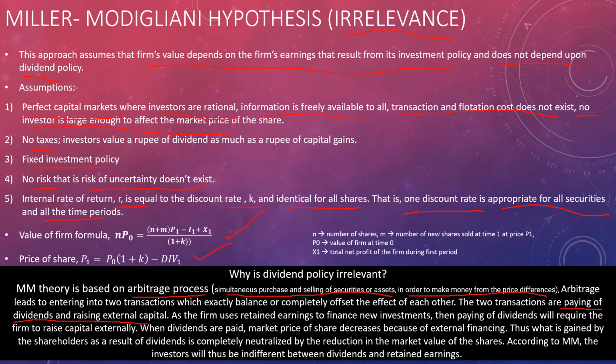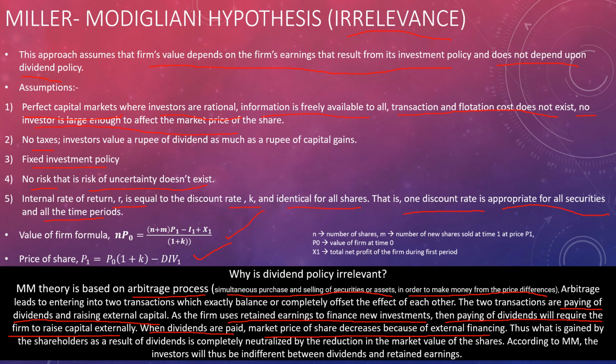So if the firm uses retained earnings to finance new investments, then paying of dividends will require the firm to raise capital externally. Obviously, if the firm pays out its earnings as dividends, then it has no more money to further expand. So how does the firm acquire money? By external financing, like issuing debt. When dividends are paid, the market price of the share decreases because of external financing.